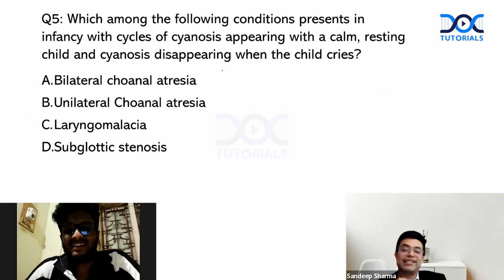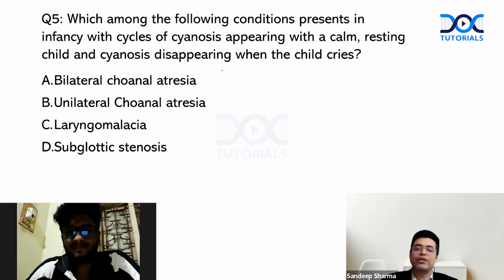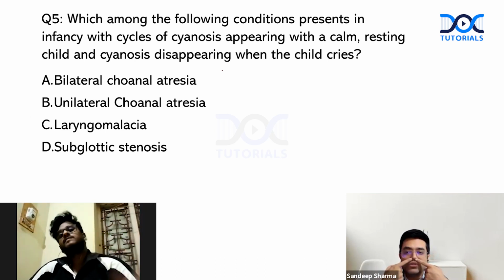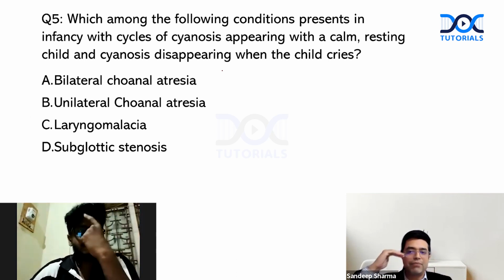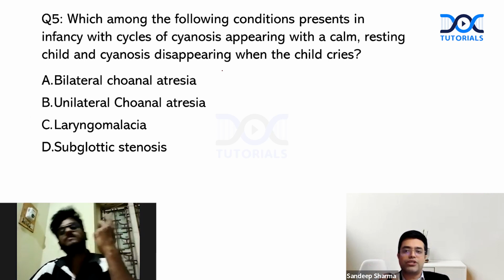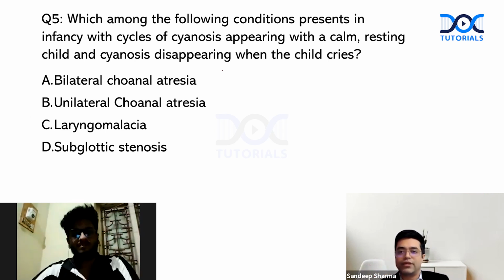It is also called cyclical cyanosis. Arman has answered it correct. In bilateral choanal atresia, the child cannot breathe through both his nostrils because there is a membrane in the back. Children are obligatory nose breathers, right? So they cannot open their mouth to breathe, and they will develop cyanosis. As soon as cyanosis develops, they will start crying due to CNS irritability.